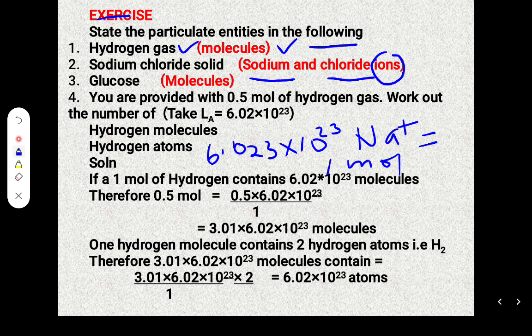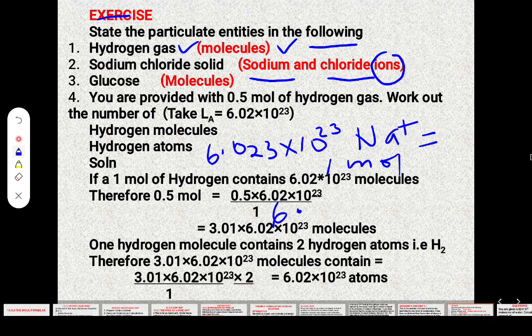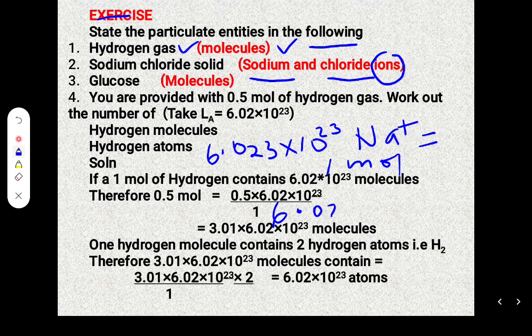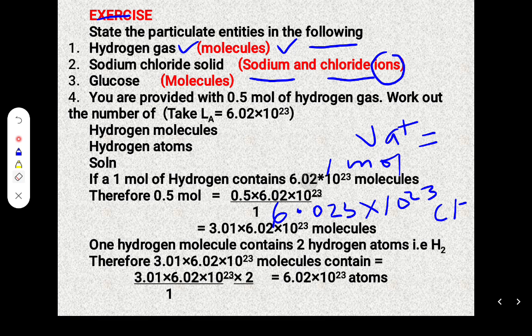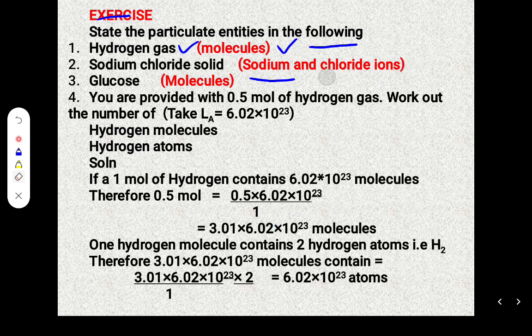Similarly, if we have 6.023 times 10 to the power 23 chloride ions, we also have a mole. Don't get confused. 1 mole of something is this number, 6.023 times 10 to the power 23. That's what we are saying there.